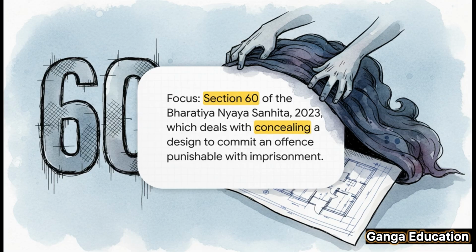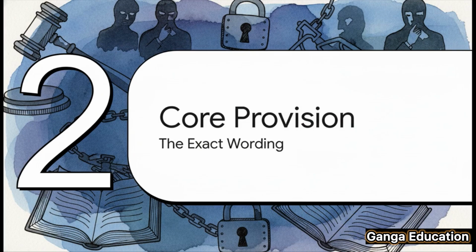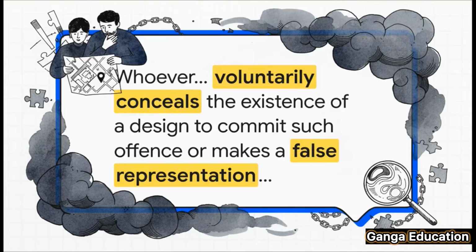This section holds those people accountable who don't commit the crime themselves, but who know about a criminal plan and help the offenders by simply keeping quiet about it. Now, let's get to the heart of the matter, the core provision. In law, the exact words used are everything. So let's see what the BEAR Act actually says. Whoever voluntarily conceals the existence of a design to commit such offense.